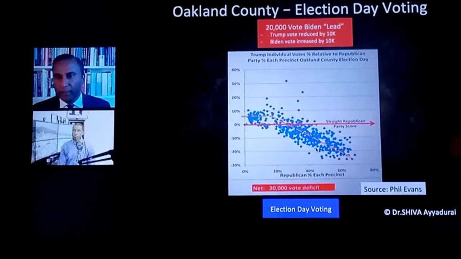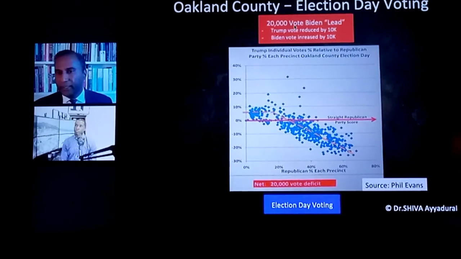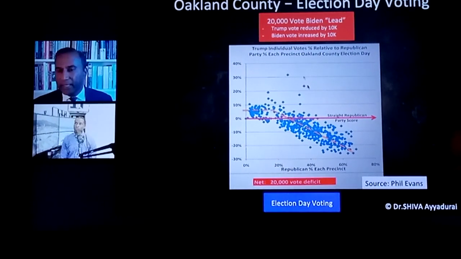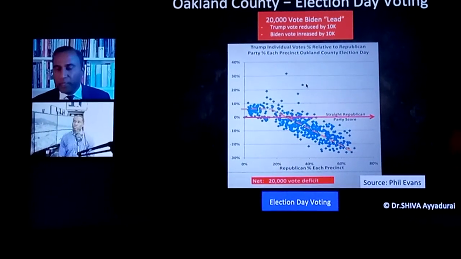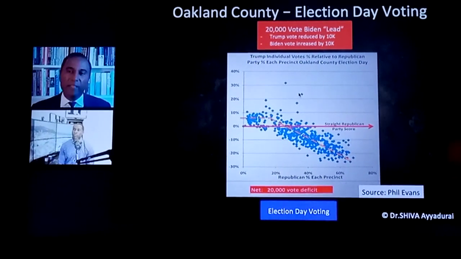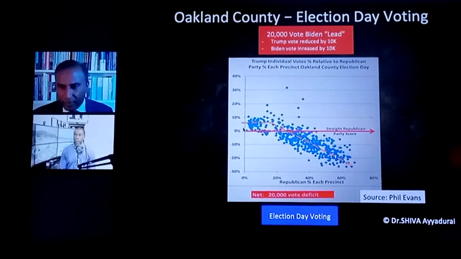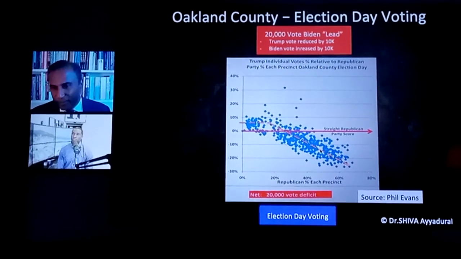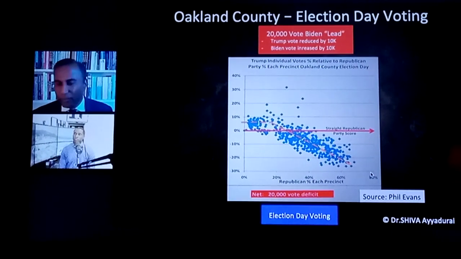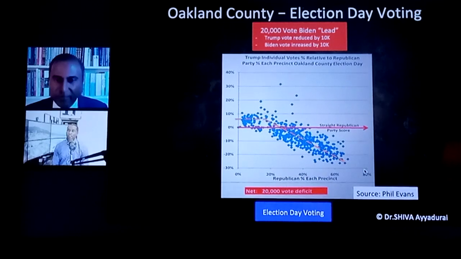Well, let's look here. Here's election day voting. Right, Phil? This is election day we're looking at. And you see the same thing. On election day, there's around 20,000 votes. 10,000 Trump votes are reduced by 10,000, and Biden's votes were increased by 10,000 here. But look at this pattern. Same thing. It's around 7%, and boom. Okay? Slope looks pretty damn close, doesn't it, Phil, Benny? Yeah. Looks very, very close.